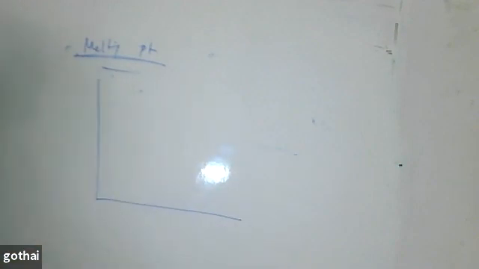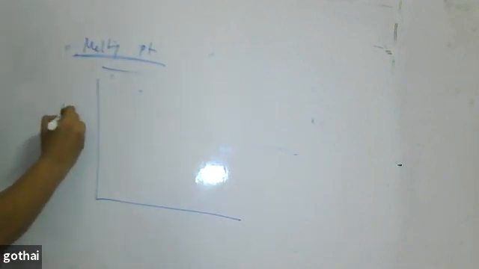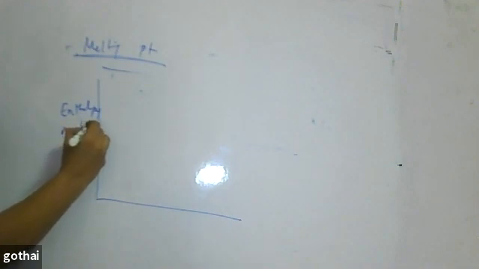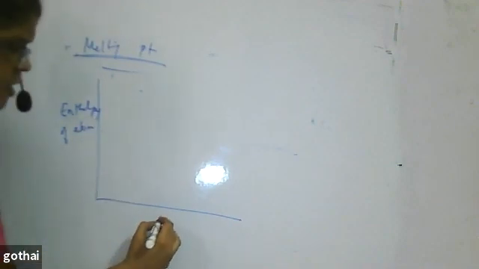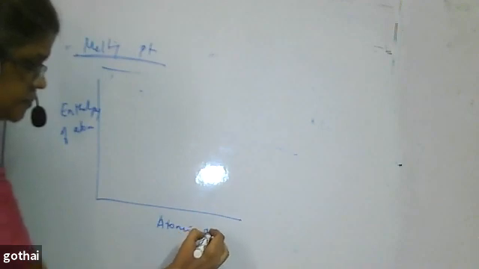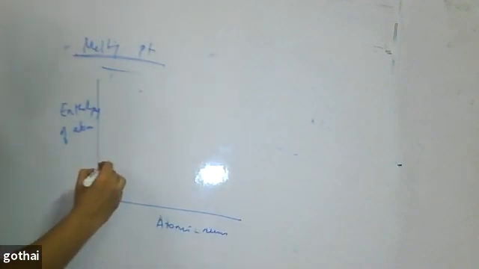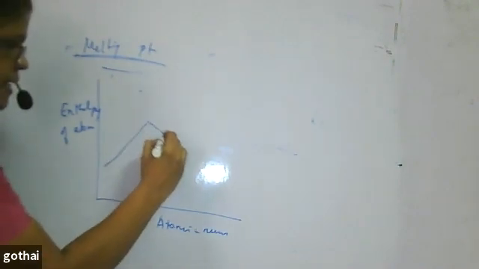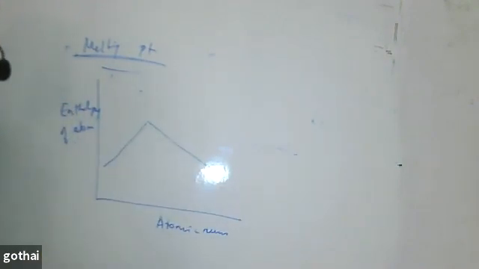So when I plot enthalpy of atomization against atomic number, I can see that it slowly increases. Then it decreases.